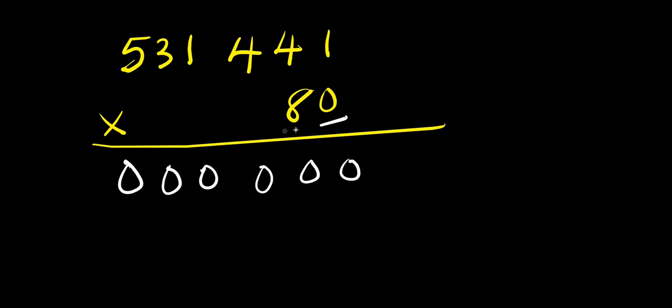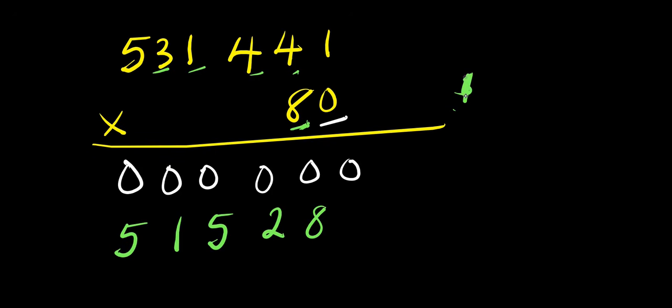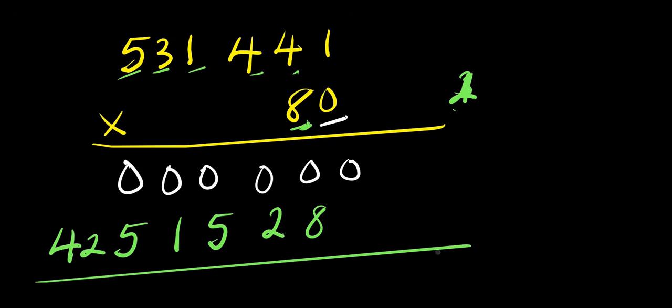Let's proceed to use 8. 8 times 1, 8, 8 times 4, that is 32, 2 carry over 3. 8 times 4 again, 32, 32 plus 3, 35, 5 carry over 3. 8 times 1, 8, 8 plus 3, 11, 1 carry over 1. 8 times 3, 24, 24 plus 1, 25, 5 carry over 2. 8 times 5, 40, 40 plus 2, 42.